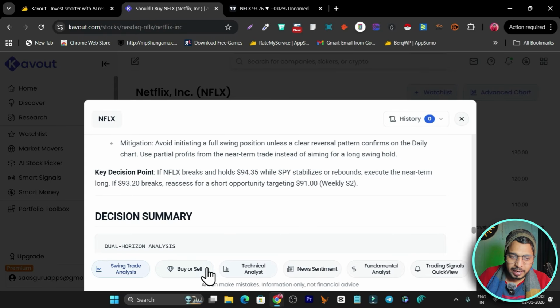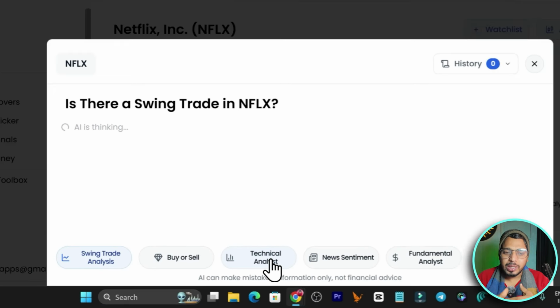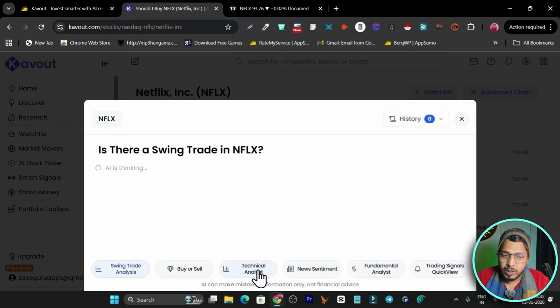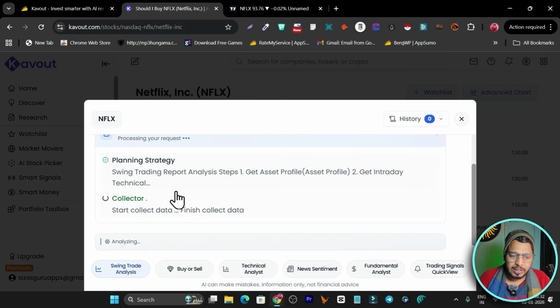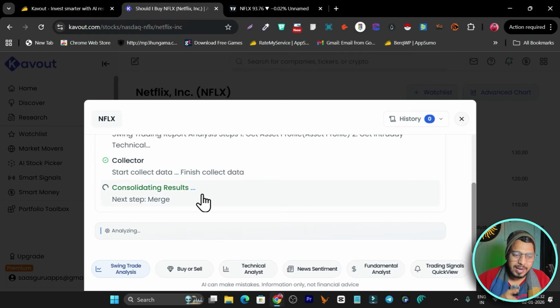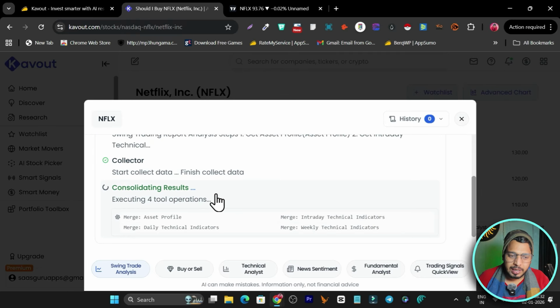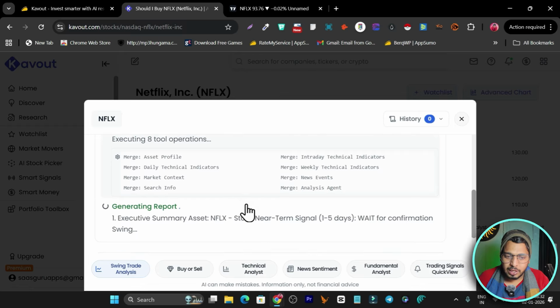But if I go to technical analysis, I simply click here and now it will do the technical analysis for this particular stock. It only takes a few seconds, up to 30 seconds to 1 minute, to get you all the information that you want. So it is collecting data. This is the data compiling here, and I will start getting the data soon. You can see it is generating the report.